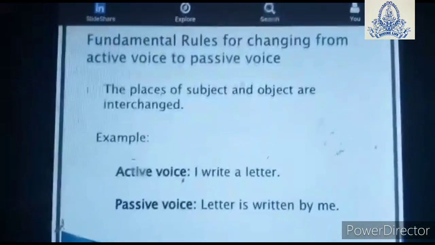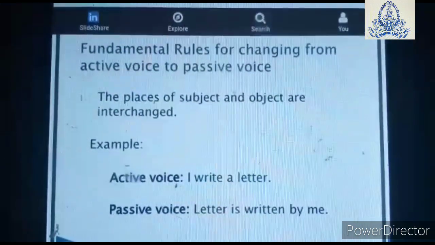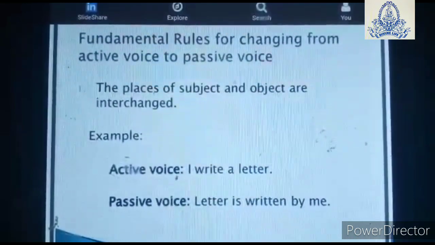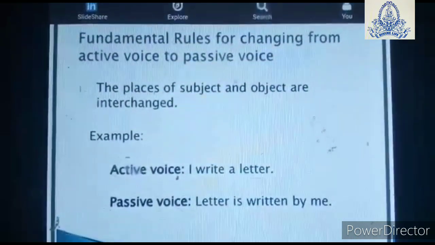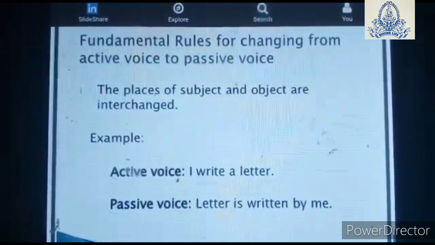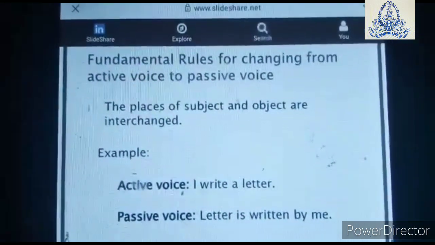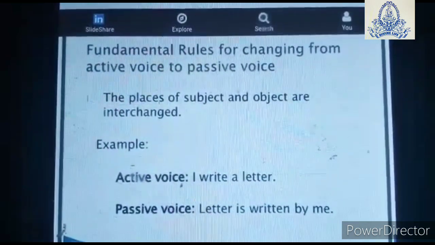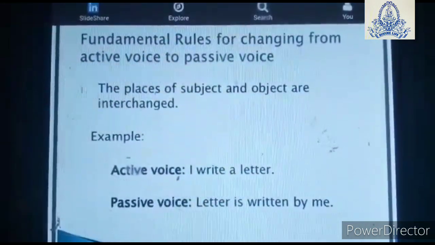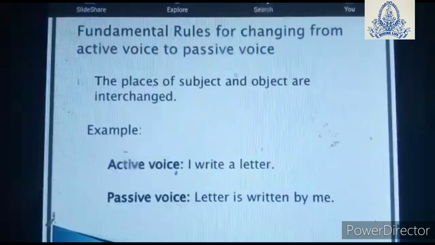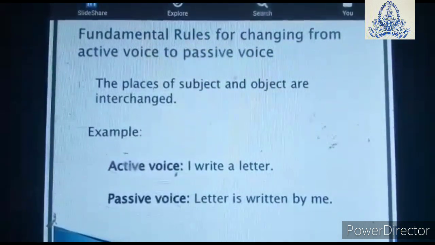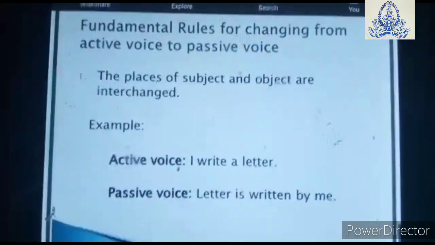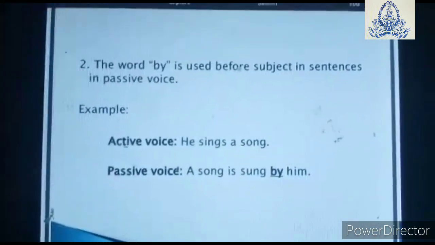Okay. Now, let's see the fundamental rules for changing from active to passive voice. See, the place of the subject and object are interchanged. You know that better. After that, we will study about the tense. First, see an example: "I write a letter." Now, when you change it into the passive voice, the letter comes in the place of the subject: "A letter is written by me." This is your passive voice.